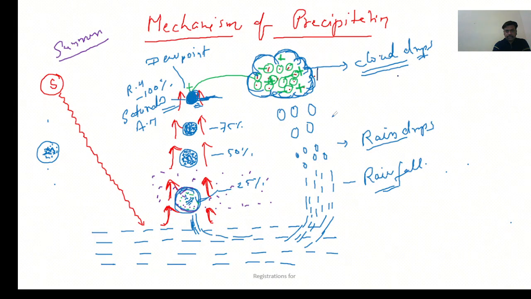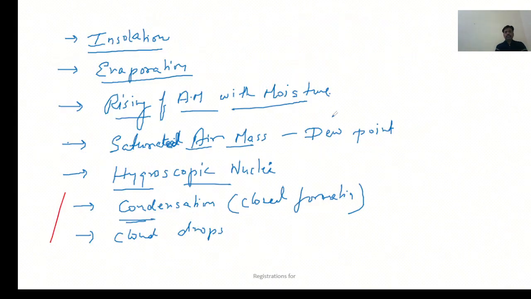Cloud drops are nothing but smaller pieces of the clouds, which are bigger in size. And due to friction in the atmosphere, the size of the cloud drops reduces into raindrops. And finally these raindrops come on the surface.